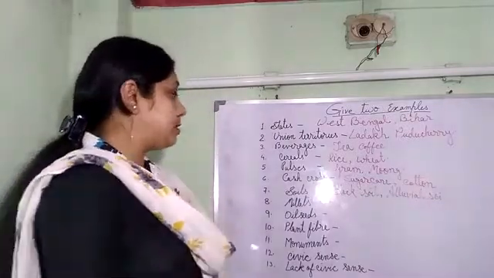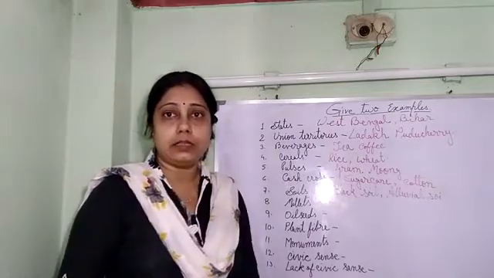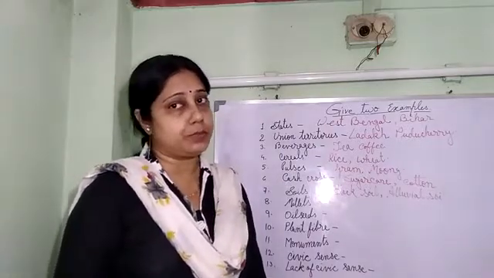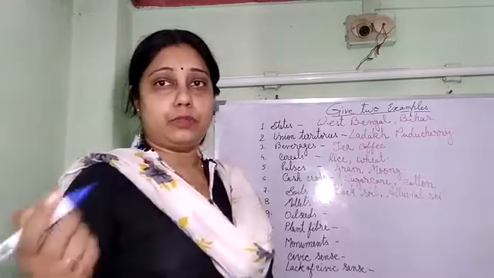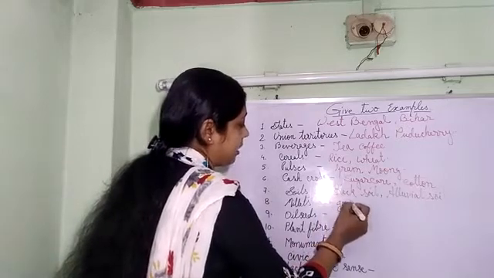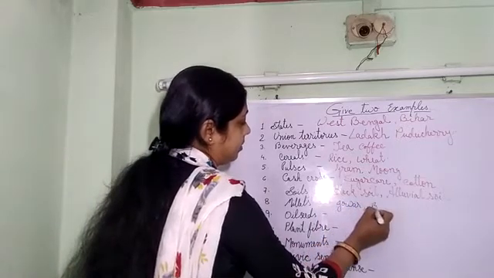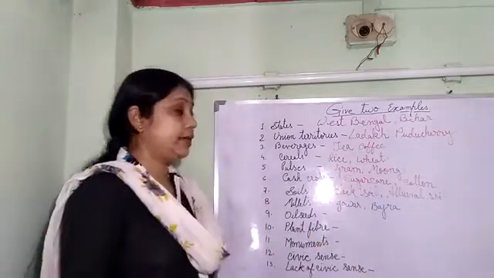Okay. Next, millets. Millets are also known as the edible seeds. They are known as dry crops also. So what are millets? Jowar, bajra, they are all millets. So we are going to write here jowar, bajra.